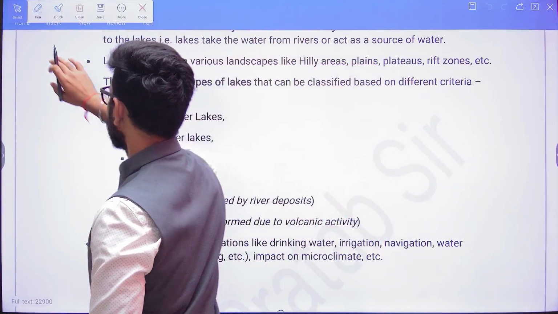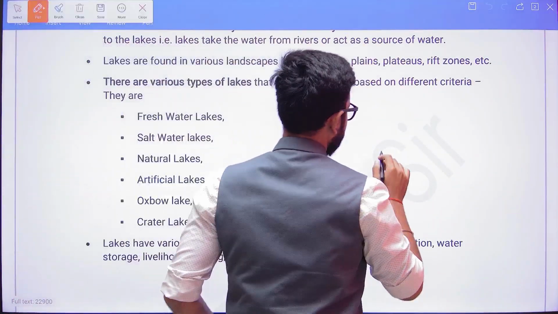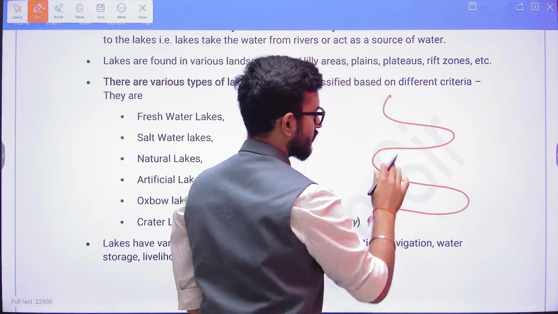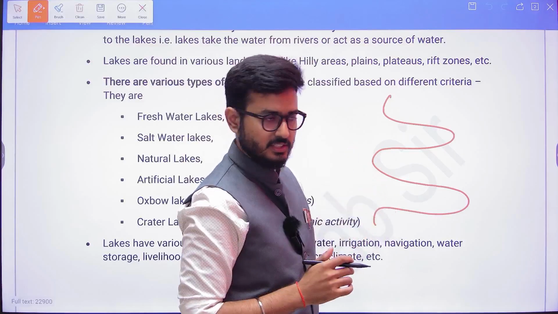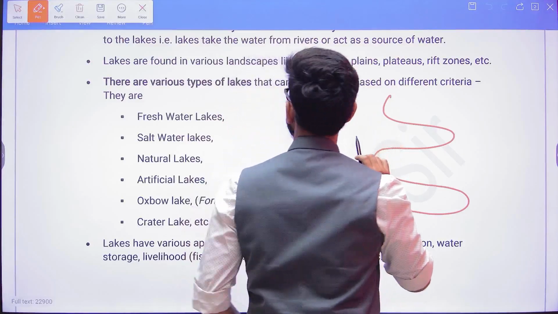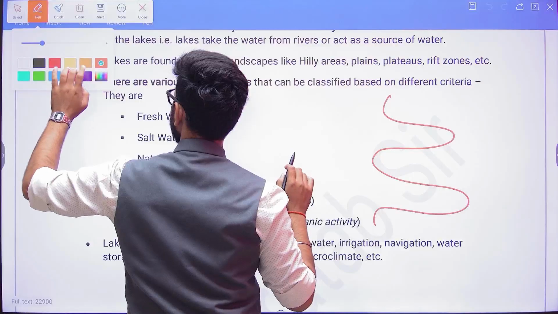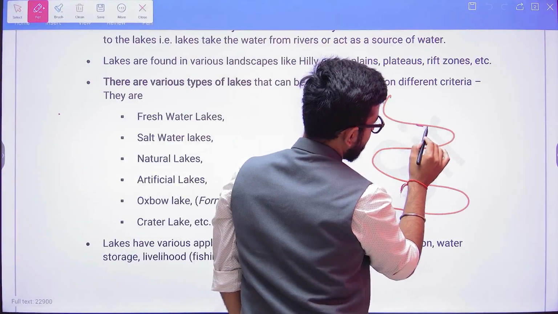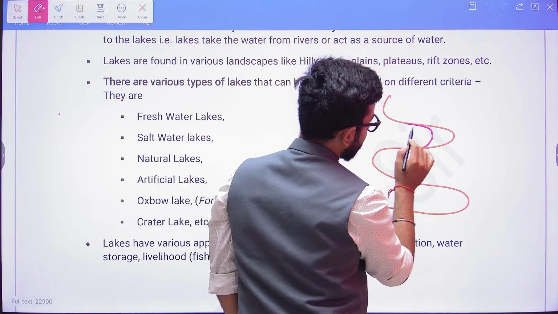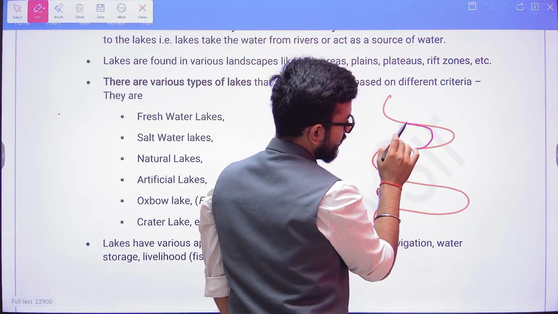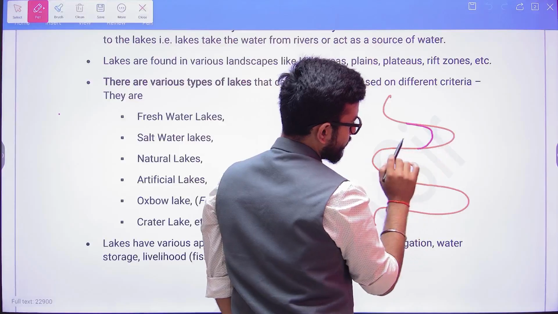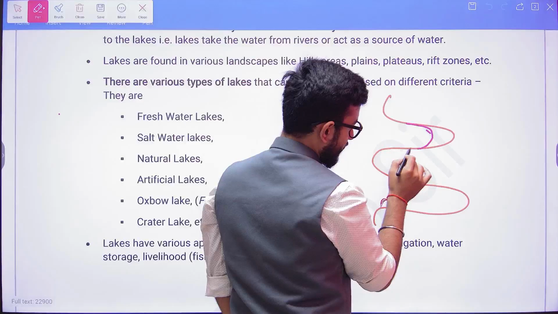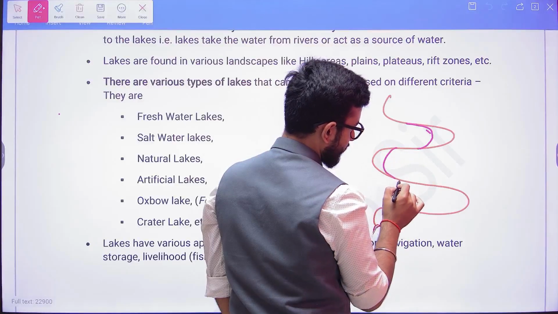Now when we talk about the oxbow lake, what is the oxbow lake? For example, here, this is the river course. The river is flowing in this direction. But when the river finds a new direction, it is now flowing from here, because originally the river was flowing from here, but now the river eroded this particular segment, and now the river is flowing from here. Similarly, the river eroded here, and now the river is flowing from here.